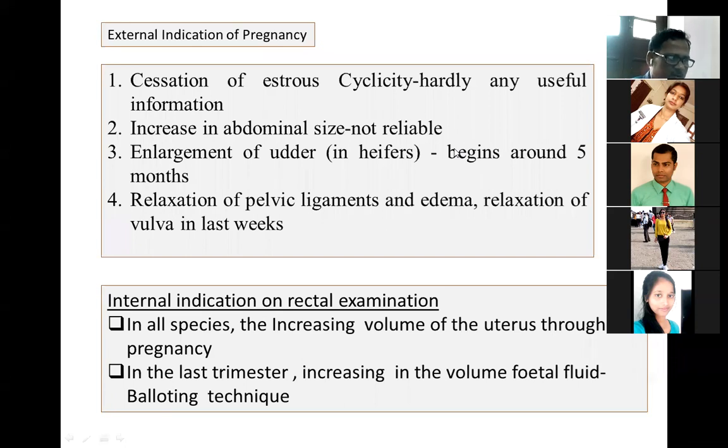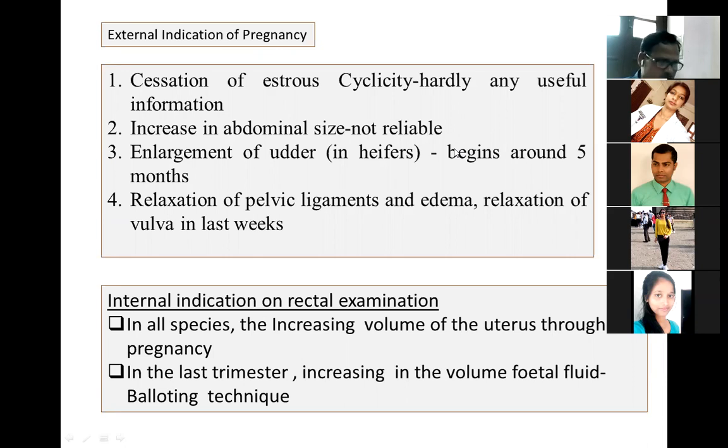After parturition, sometimes the animal suffers from retention of placenta. In that circumstance, due to this interdigitation, it is very difficult to detach, and certain factors are involved in retention of placenta.